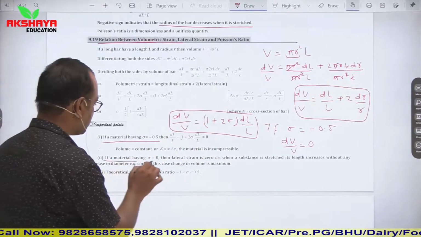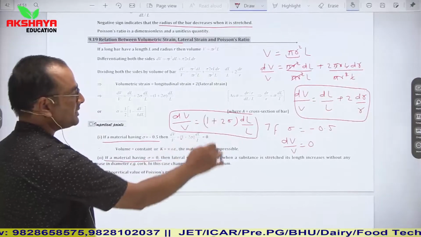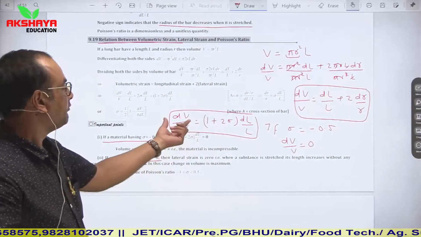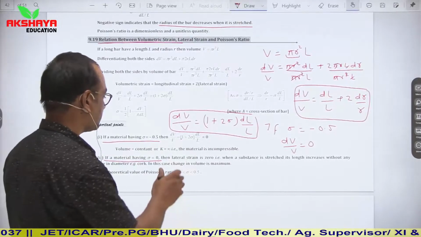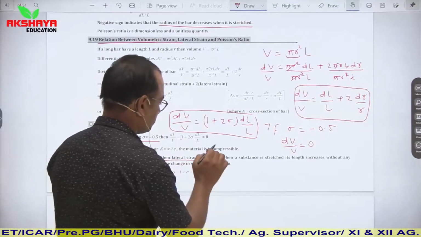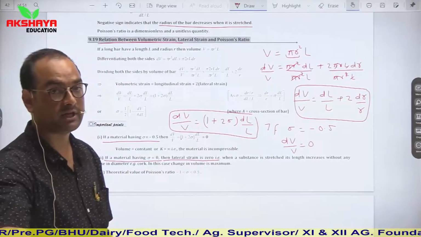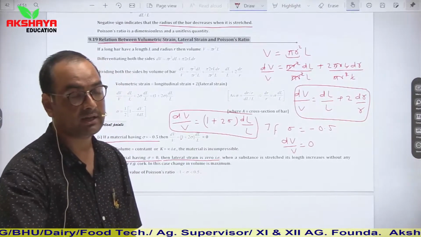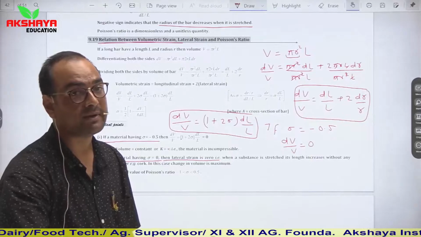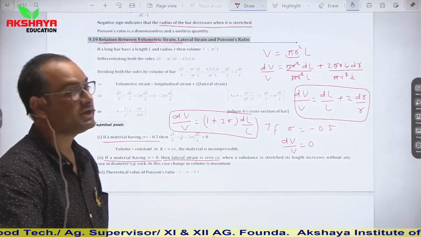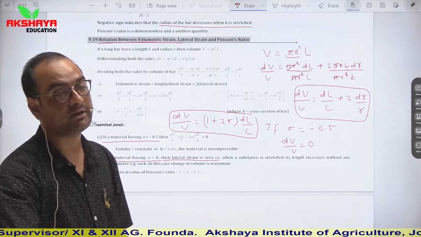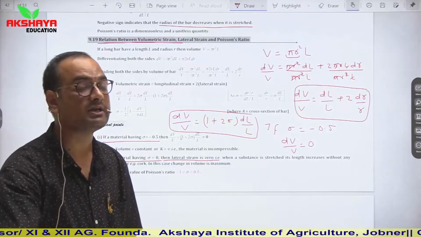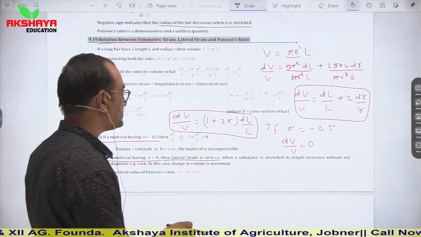If a material having sigma is equal to 0, so if we place here sigma is equal to 0, then volumetric strain is equal to longitudinal strain. Then lateral strain becomes 0, it means there is no change in its radius with respect to actual radius. It means change in volume now will depend on change in length. It means you can see that volumetric strain is equal to longitudinal strain.